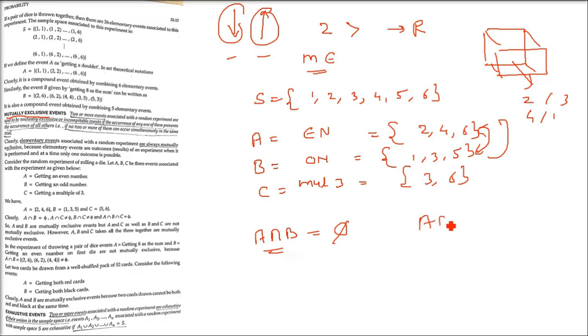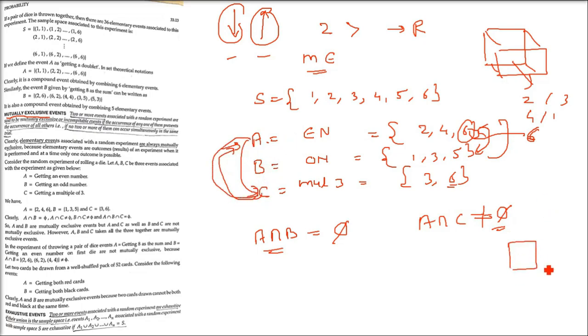Now one more example I am taking. Now A and C. If you see, A has 2, 4, 6 and C has 3 and 6. So we have 6 common. In A and C, 6 is common. So A intersection C is not equal to phi, it's not equal to the null set. That means A and C are not mutually exclusive. Okay? A hasn't stopped C, C hasn't stopped A. These two events are not mutually exclusive, but A and B are definitely mutually exclusive events.